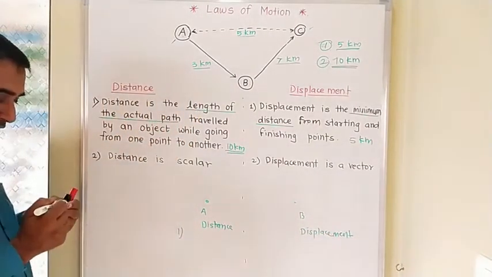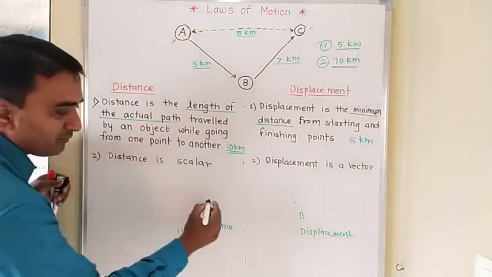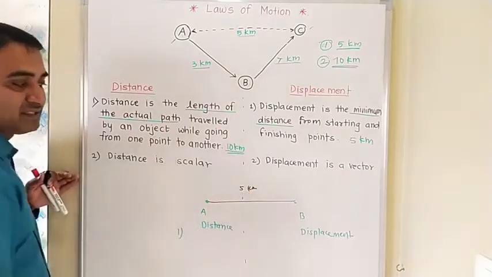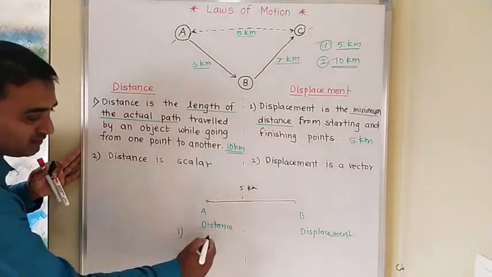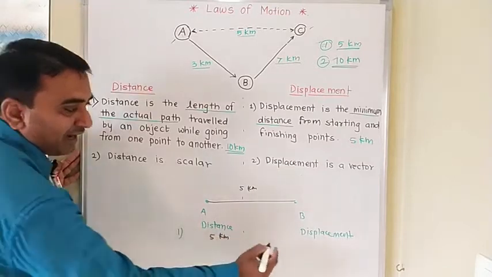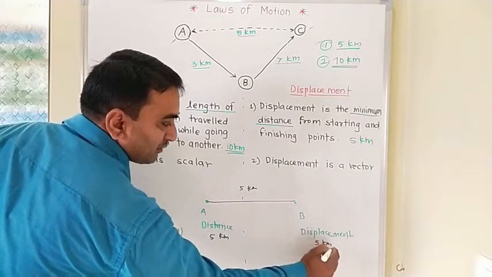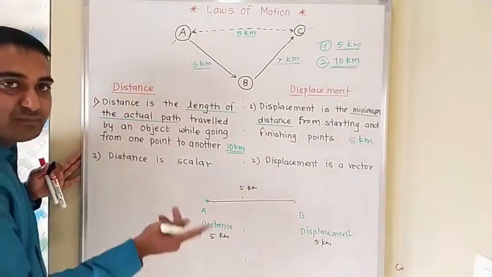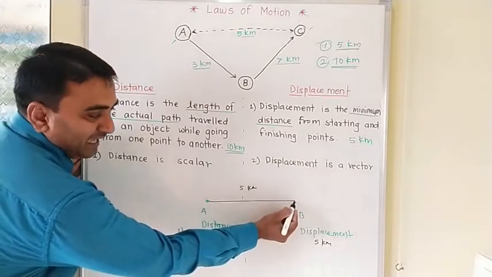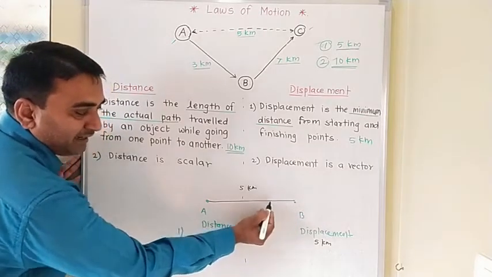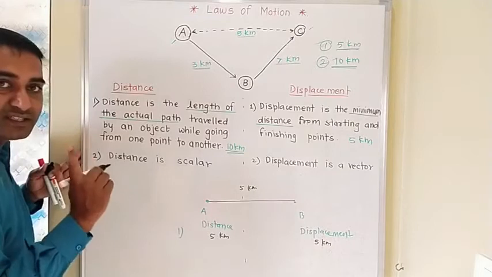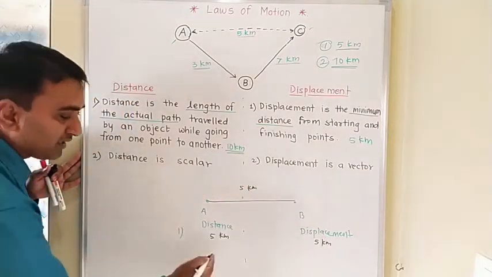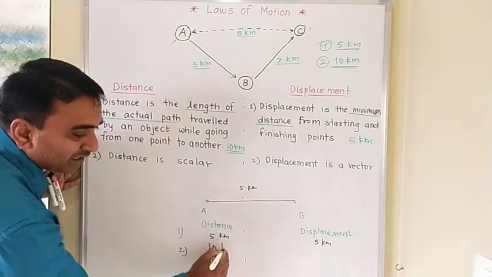The first condition now. The object is moving straight from A to B, which having the 5 kilometer distance. So what is the distance here? Distance is also 5 kilometer and displacement is also 5 kilometer, because straight line is there. So as straight line is there, distance and displacement is same. Now object has moved again, turned and again reaches to A. So what is the condition? A to B, B to A. So 5 kilometer plus 5 kilometer. Now in the second example 10 kilometer.